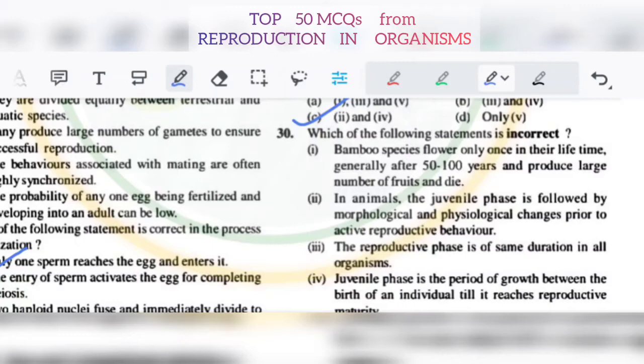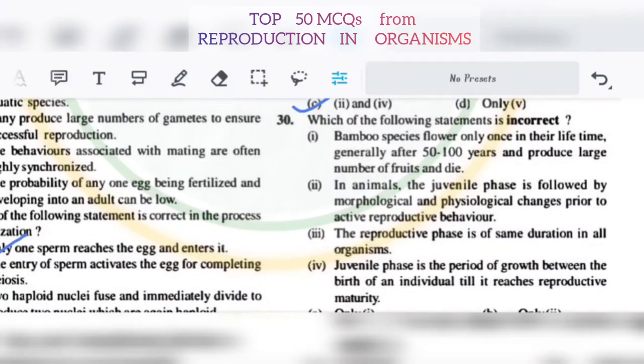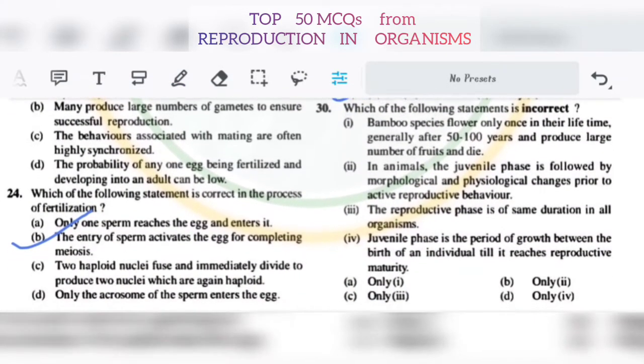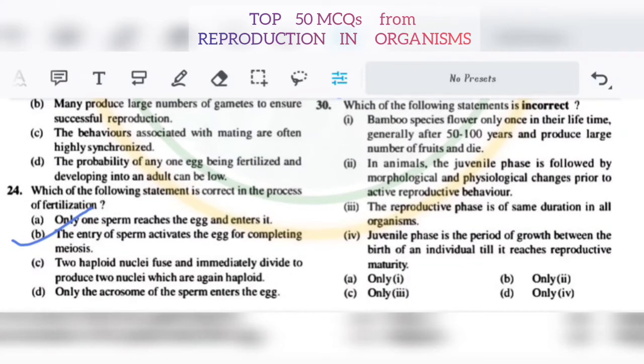In animals, the juvenile phase is followed by morphological and physiological changes prior to active reproductive behavior. The reproductive phase is of the same duration in all organisms. Juvenile phase is the period of growth between the birth of an individual till it reaches reproductive maturity. So 30, it will be C. Okay. Now comes 31.